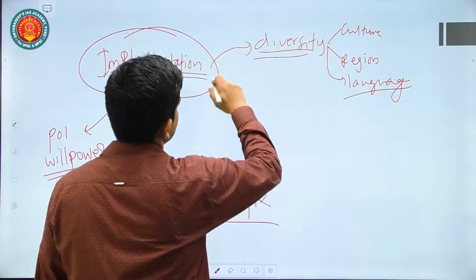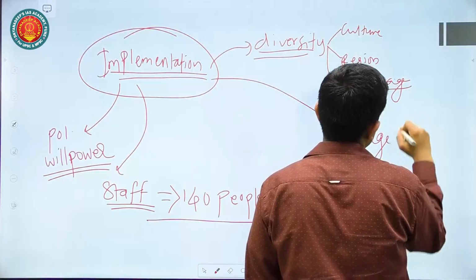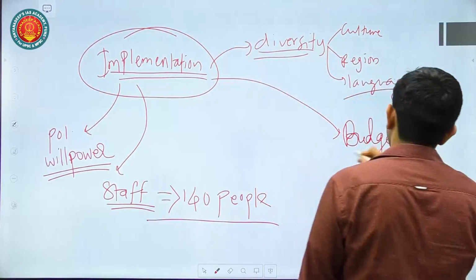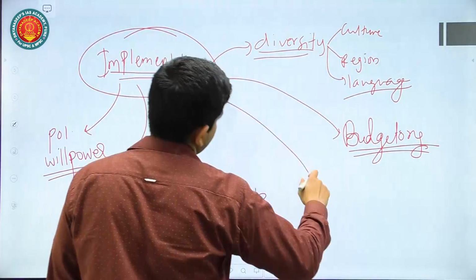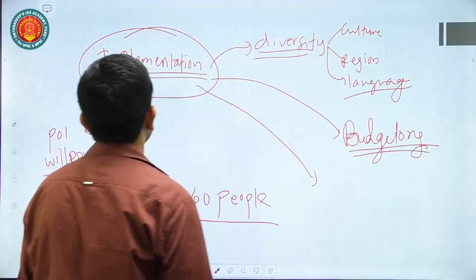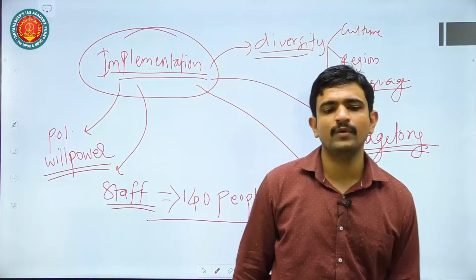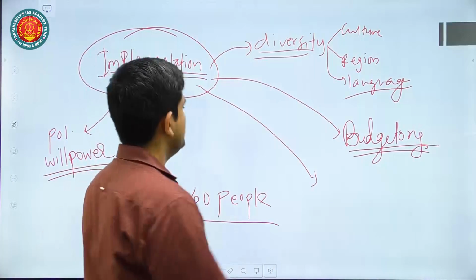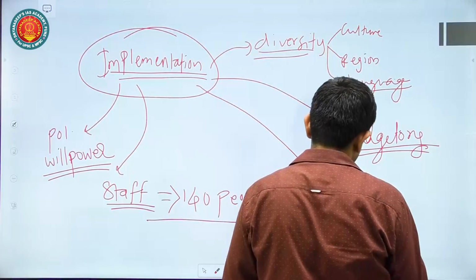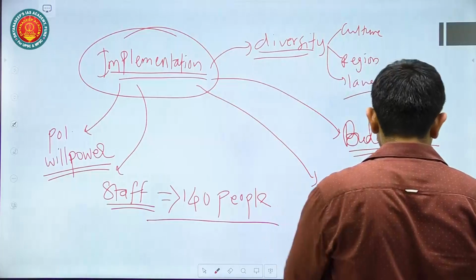Then at the implementation level, you also have budgetary constraints many times. The availability of budget is often not enough for the implementation of some of the schemes. Implementation level issues can also be other issues. For example, there is a lack of public awareness. Public awareness is not there, so it is very difficult to implement these laws.